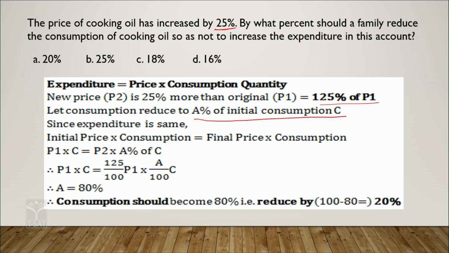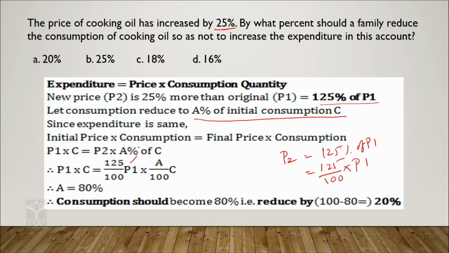So P1 into C is equal to P2 into A% of C. P2 is equal to 125% of P1, which means 125 by 100 into P1.